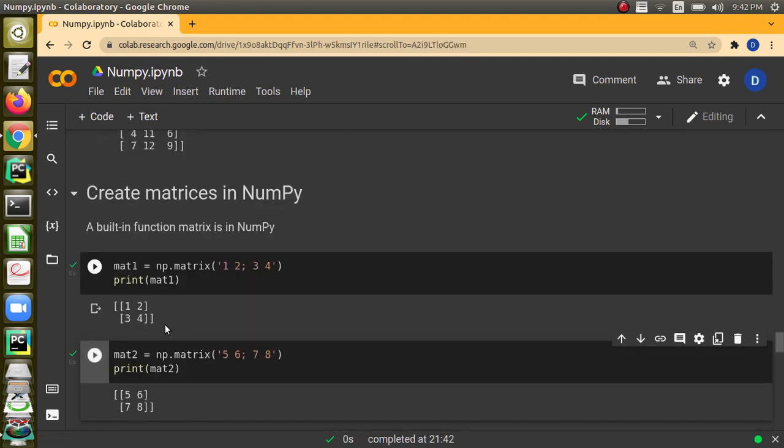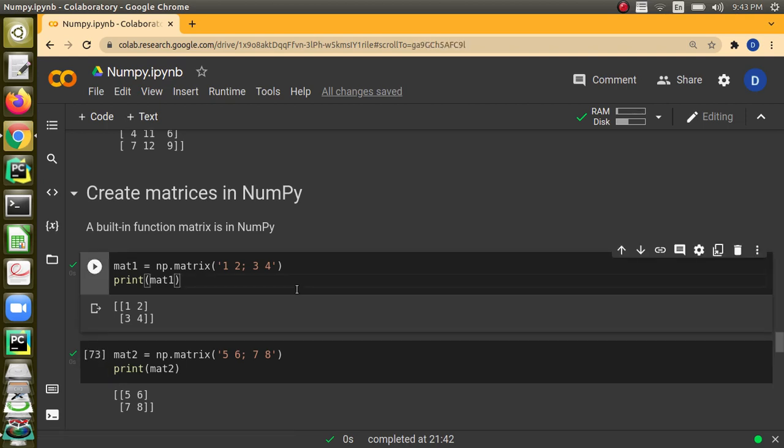Next, what we are going to discuss is about how matrices are handled in NumPy. Of course, a 2D array is like a matrix, but it is not a matrix. We will find the difference when we do multiplication. Actually, it will do only element by element multiplication. That is not matrix multiplication. All the matrix operations will not be like matrix operations in a 2D array. It will be like a 2D array operation. If you want purely a matrix, then we have to go for the specific matrix option present in NumPy.